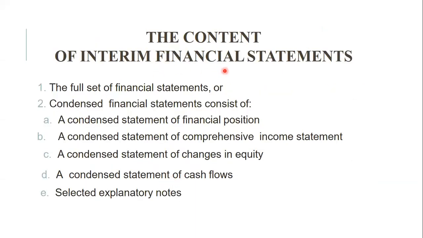Then the content of interim financial statements. See what type of report we should prepare under this standard: the full set of financial statements.